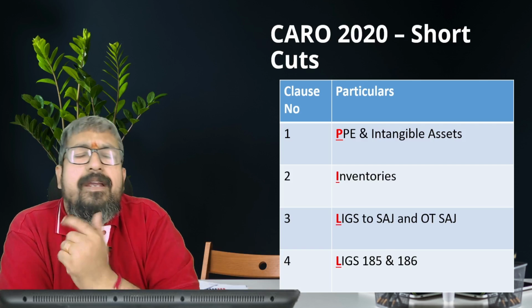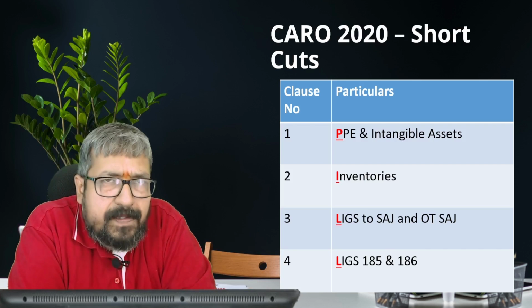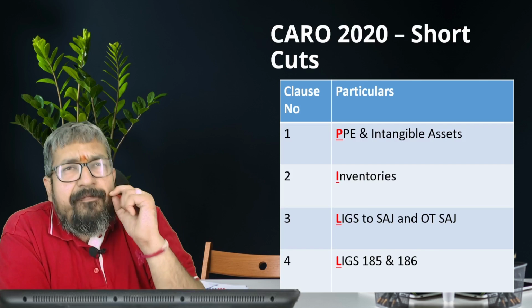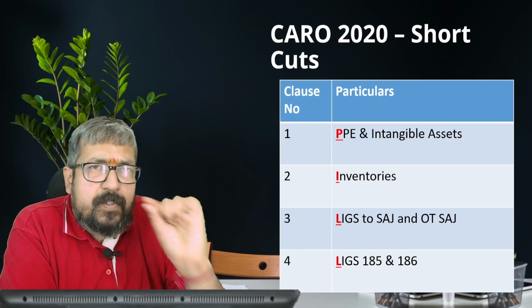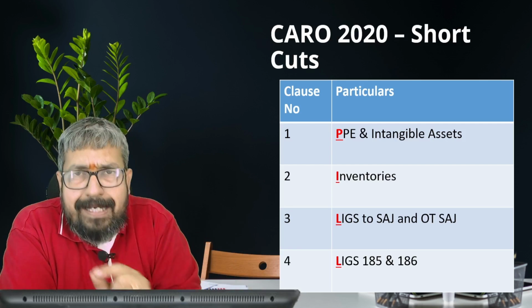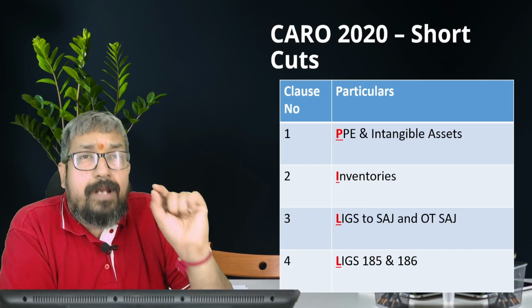Inventory: are they doing physical verification at regular intervals? Is there a material discrepancy of 10% or more? And if the company has taken a working capital limit, that is OD and CC, of more than 5 crores, then whatever statements they have submitted to the bank and financial institution, are they matching with the books of account?